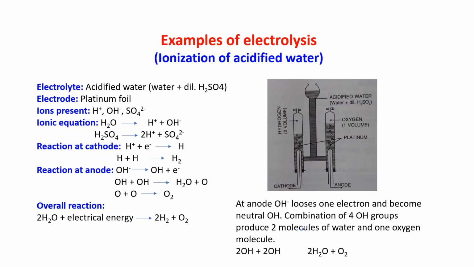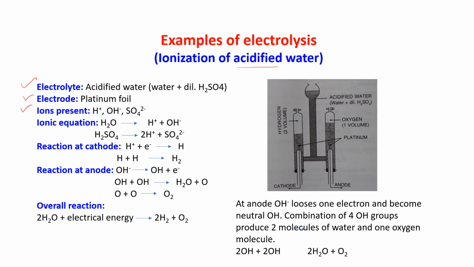Now ionization of acidified water. Acidified water, we are taking H2SO4, we are adding dilute H2SO4 with water to make it conducting. Okay, now what is the electrolyte used? Acidified water, water and dilute H2SO4. The electrode is platinum foil. Ions present are H+, OH-, SO4 2-, because we are having water.